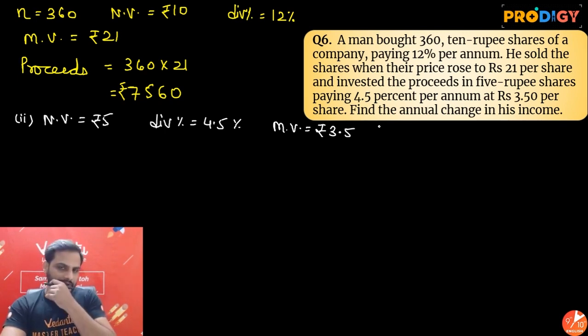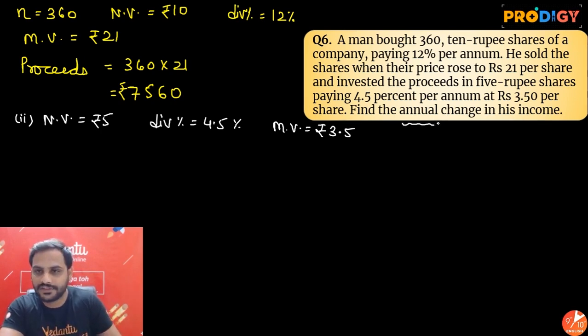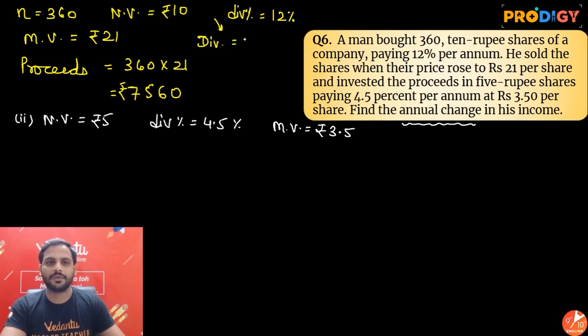So first thing beta, if I have to find out the annual change in his income, okay, understand, they are asking annual change in his income. So for this we have to find out the income in the first case also, and we have to find out income in this case also. So dividend or income in this case will be equal to dividend percentage by 100 into nominal value into the number of shares.